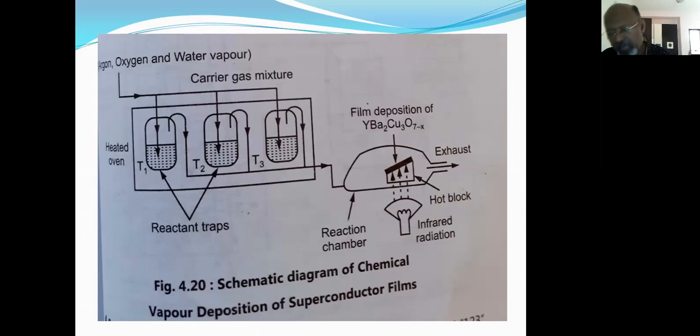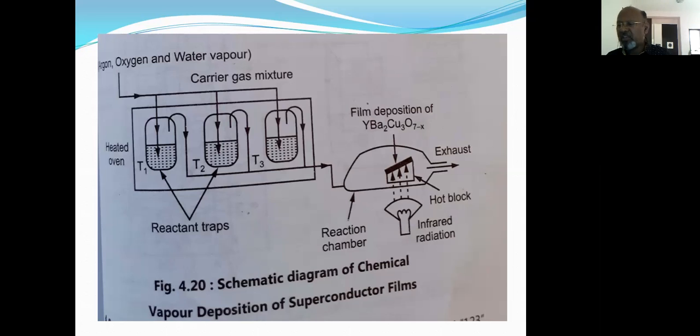The reactants are then swept into the reaction chamber by a reactive carrier gas mixture, which contains a noble gas such as argon, shown at the top, along with oxygen and water vapor. These are used to sweep the copper, yttrium, and barium onto the film being deposited in this diagram. The mixture of argon, oxygen, and water vapor flows through these taps, as shown in the figure.